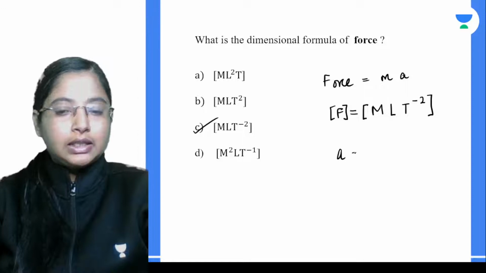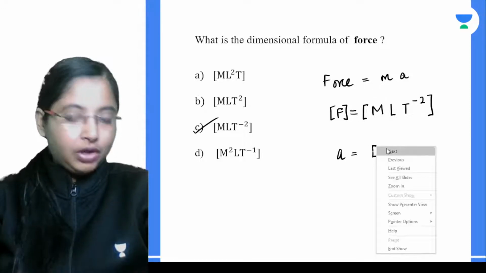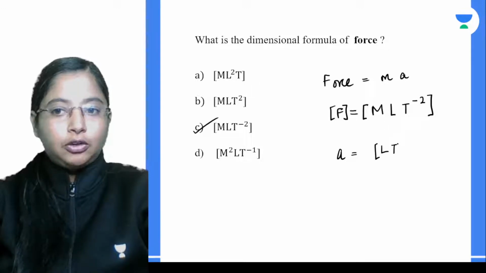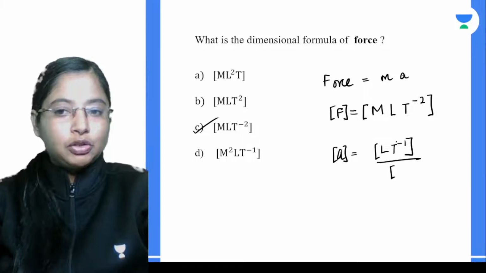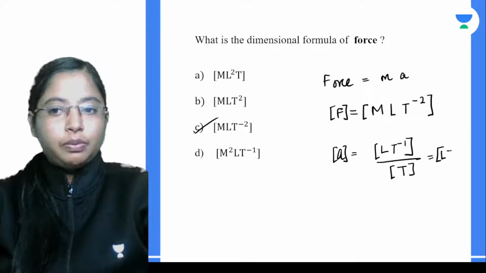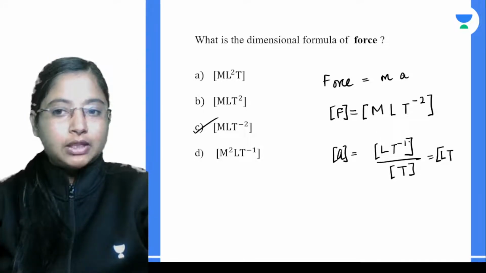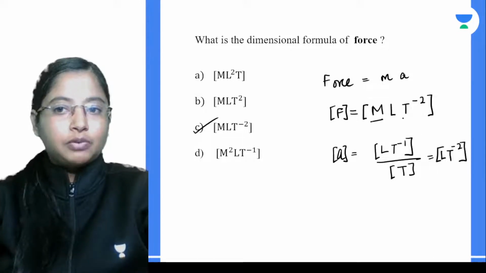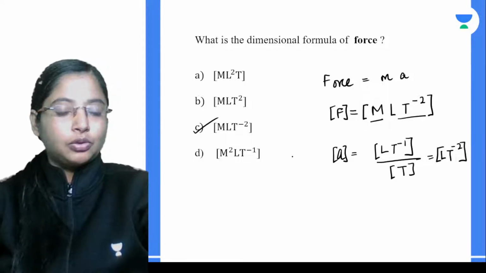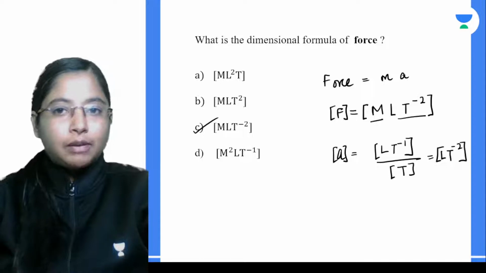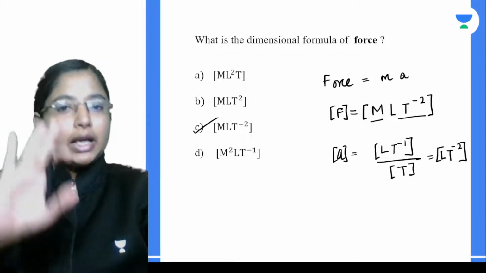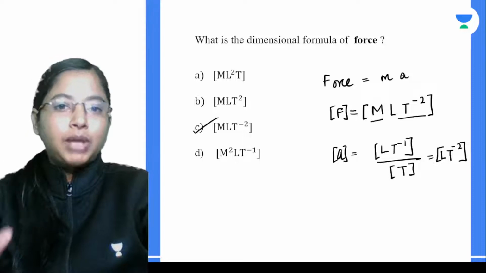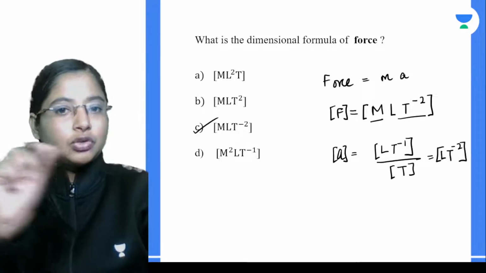Acceleration is the rate of change of velocity with time. Velocity is L T to the power -1, and the dimension of acceleration is the dimension of velocity divided by time T. When this T comes on top, it becomes T to the power of -1, and since there is already a -1, it becomes T to the power of -2. The dimension of mass is M. So you get the dimension of force as M L T to the power -2. This is how we generally find a dimensional formula. Whenever you have a quantity, write it in terms of the fundamental quantities, and from there substitute for each fundamental quantity the associated dimensions.